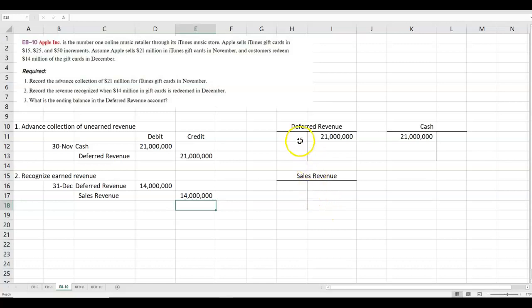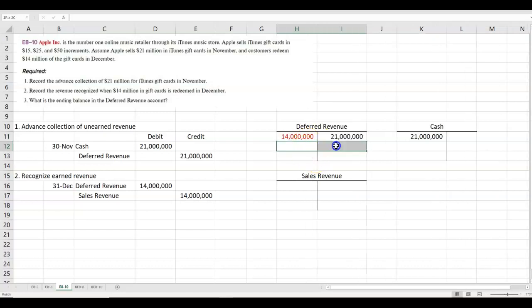So let's post those. So our deferred revenue is 14 million that we've earned, leaving us a balance in this account of 21 million minus 14 million, or $7 million that we still have in outstanding gift cards. We've also earned this 14 million in deferred revenue. So we're moving it to revenue.